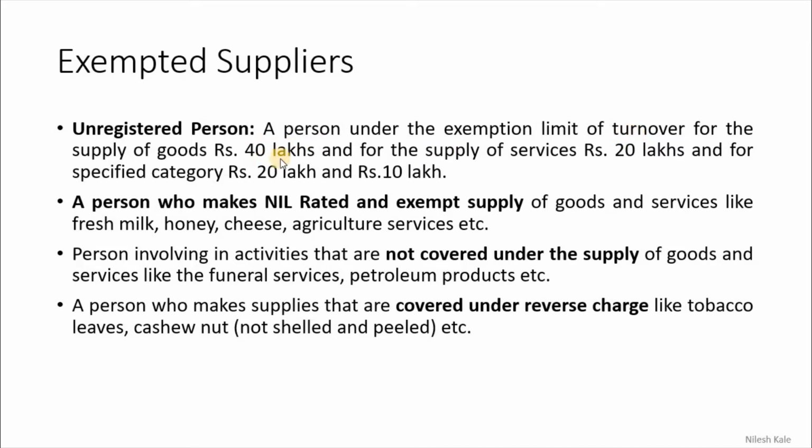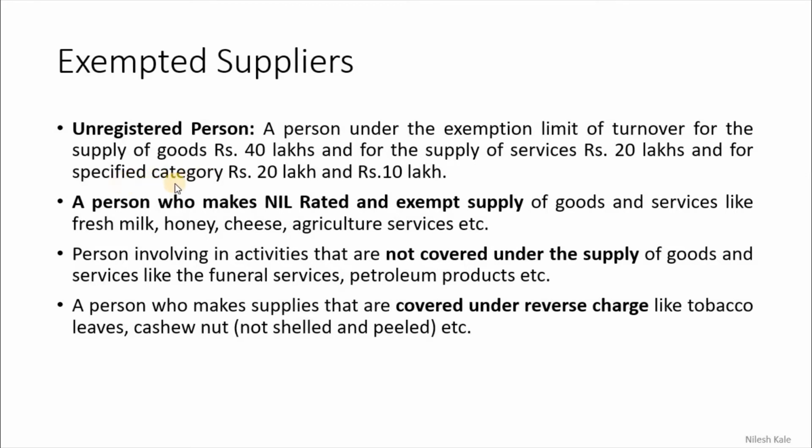The 40 lakh limit is for the person who is supplying goods, and this limit is for one year for normal category states. There are two categories of states in India as identified by the GST Act: one is normal and another is specified category. In the specified category we have 11 states including union territories.